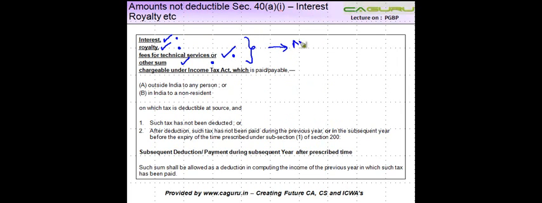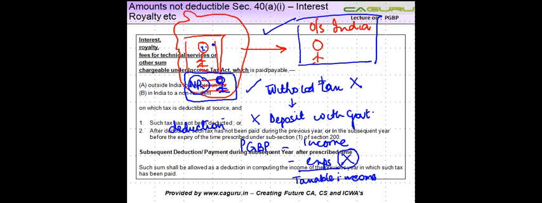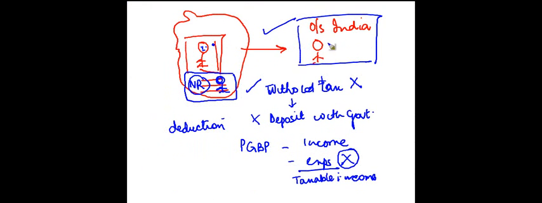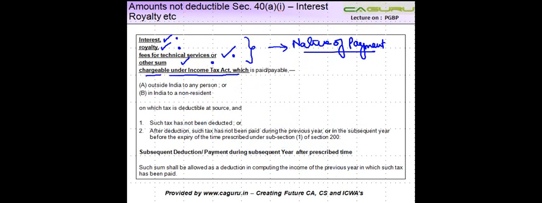So the nature of payment is one of these four, chargeable under the Income Tax Act. This payment should be chargeable under the Income Tax Act in the hands of the non-resident. So the person who's receiving this payment, who's outside India or in India, the payment that he is receiving should be chargeable. If he is exempt from tax on such income, then this section is not applicable, right?